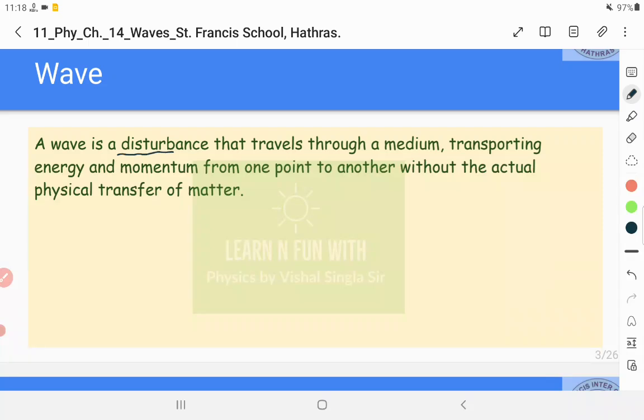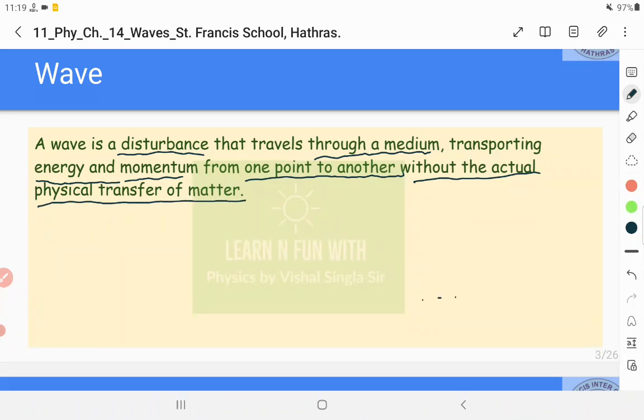I have already told you, a wave is a disturbance that travels through a medium, and it is carrying energy and momentum from one place to another. Since the wave is going from one place to another, it carries with it the energy and momentum. But the important thing here is there is no physical transfer of matter. The matter remains at its place. Let us have an example of it.